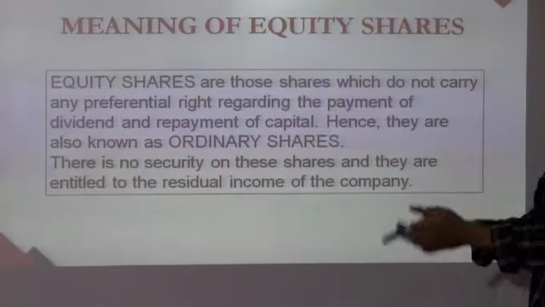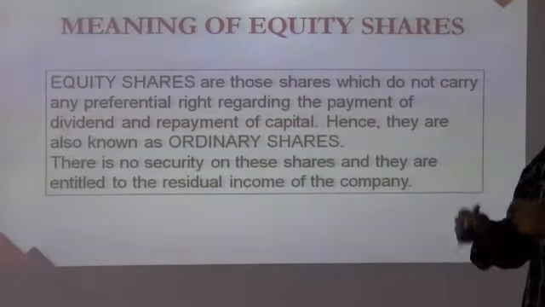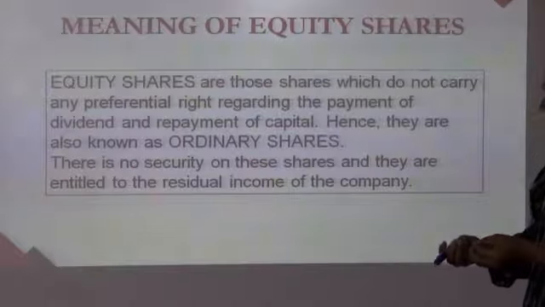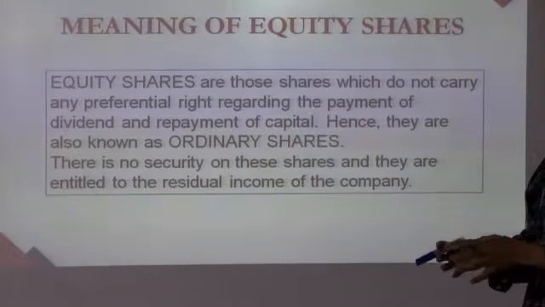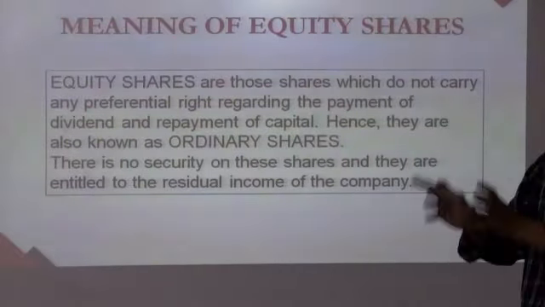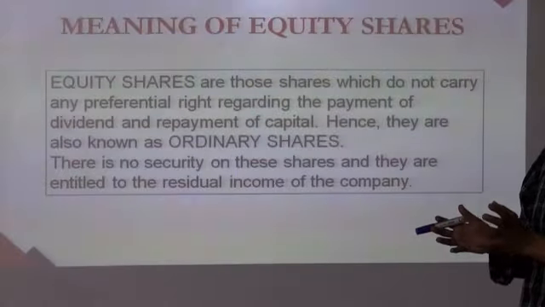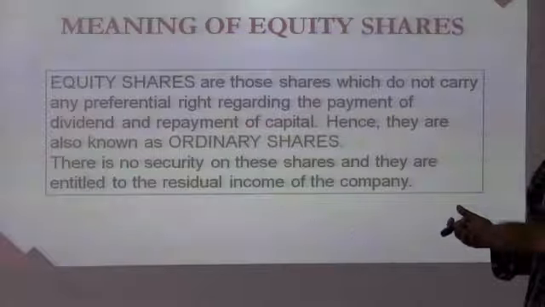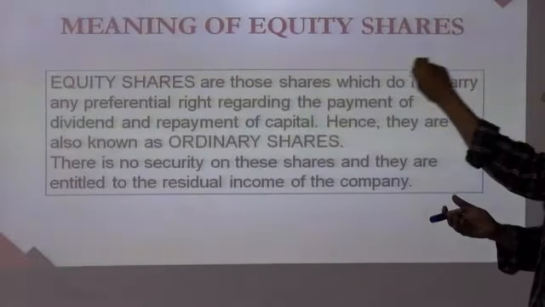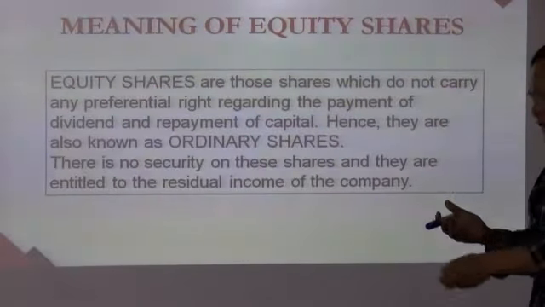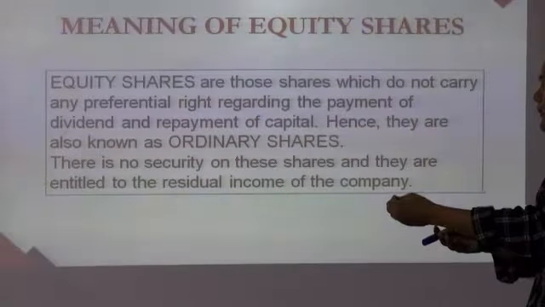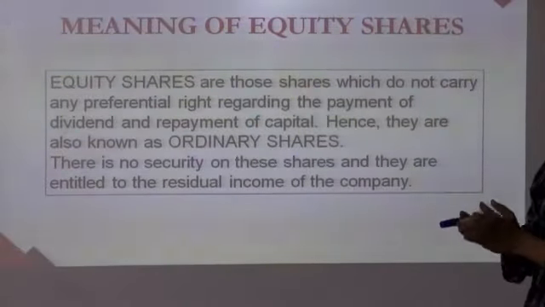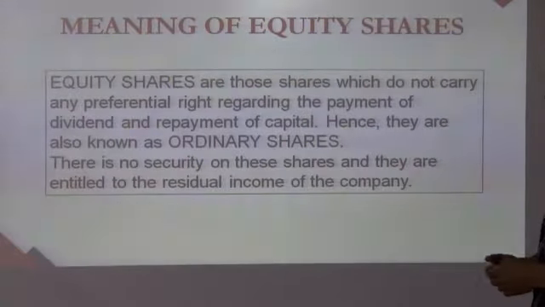is going to subscribe to equity shares of the company, the company doesn't provide any security. And when the company earns a sufficient amount of profit, after paying outsiders like tax, interest on loan, interest to debenture holders, and even after paying dividend to the preference shareholders, only the remaining profit will be available for the equity shareholders.